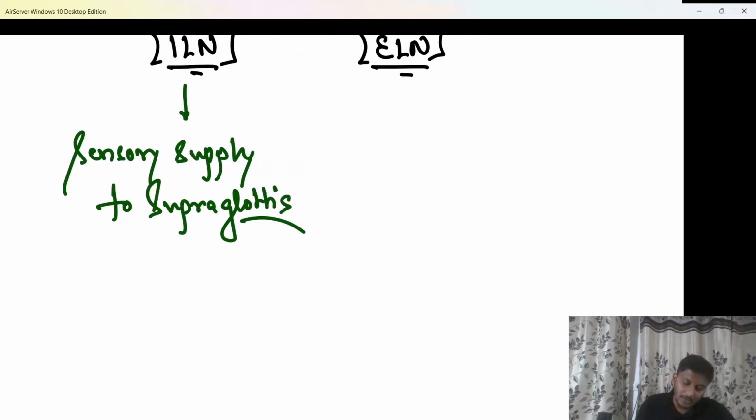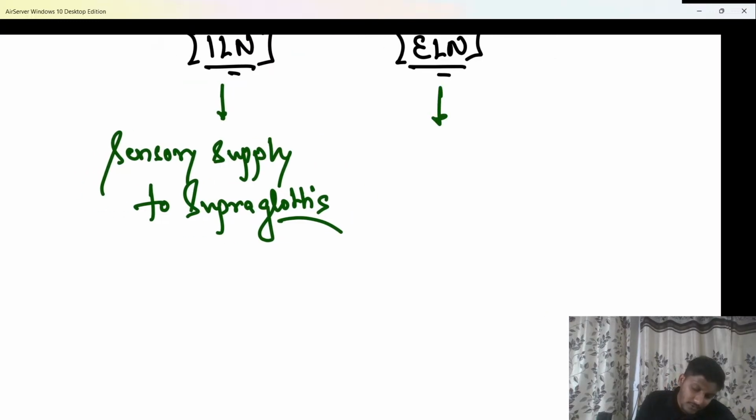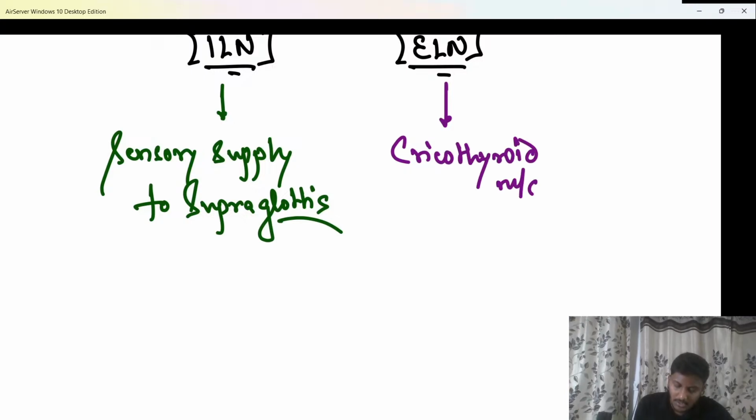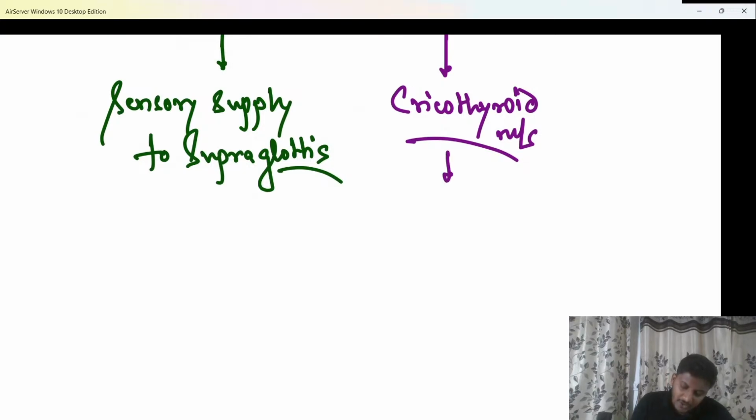Whereas what is the function of the external laryngeal nerve? The external laryngeal nerve is going to supply the cricothyroid muscle. And what is the main function of the cricothyroid muscle? Please remember, the main function of the cricothyroid muscle is that it is actually a tensor muscle.